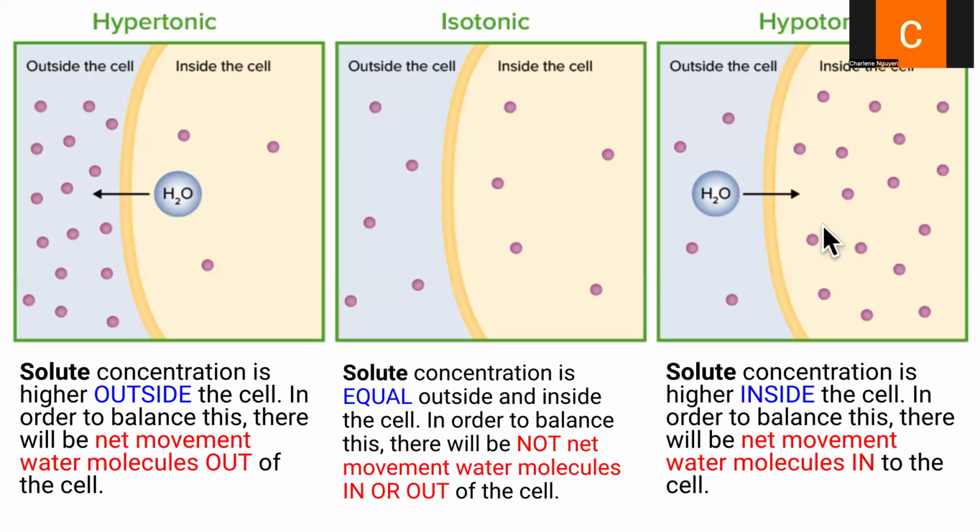And then last one, if we have a hypotonic solution, our cell is placed in an environment where the solute concentration is higher inside the cell than it is outside. So what happens here is water needs to go in order to balance the concentrations of solute inside and outside the cell. So when that happens, water moves in, your cell is going to increase in size.